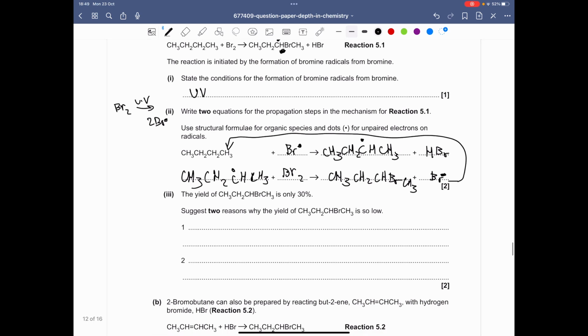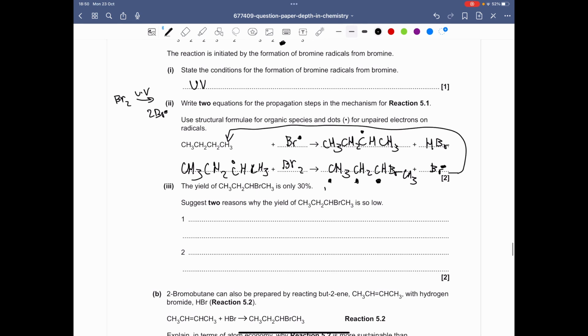So yeah, the yield of 2-bromobutane is only 30%, so just two reasons why. Because when we have free radical substitution, there's no guarantee the bromine would substitute this second carbon's hydrogen, right? It could replace this hydrogen on this carbon or the hydrogen on this carbon.